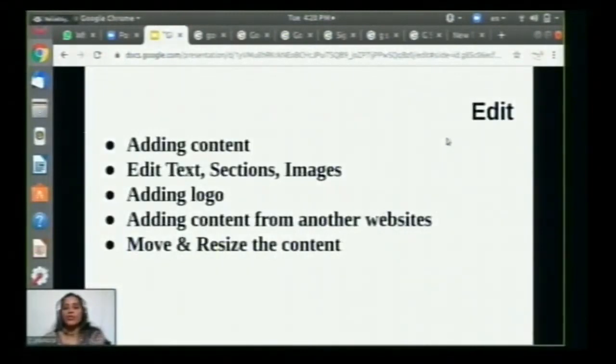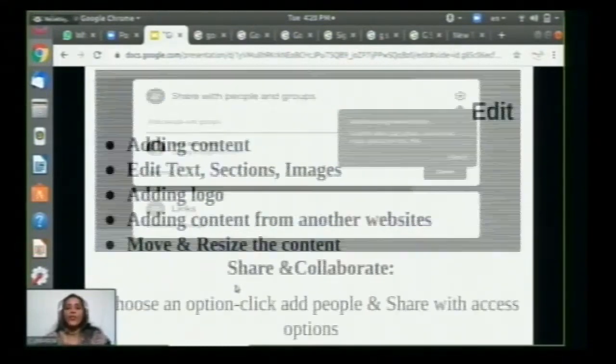And now, when you are talking about editing, it is nothing but adding content, editing the text we have created, editing the sections, images, adding logos, adding content from other websites, and lastly, moving and resizing the content also.